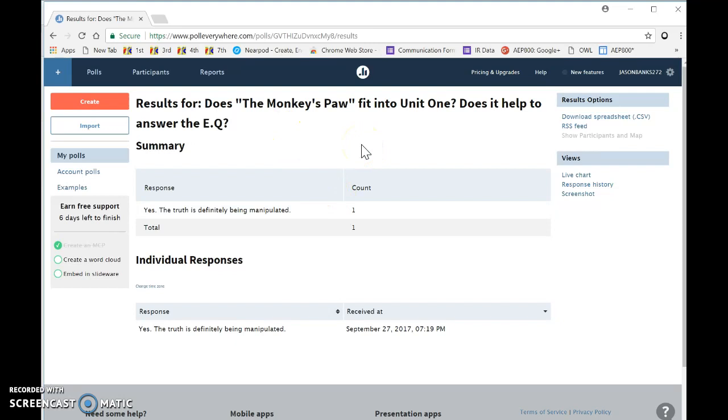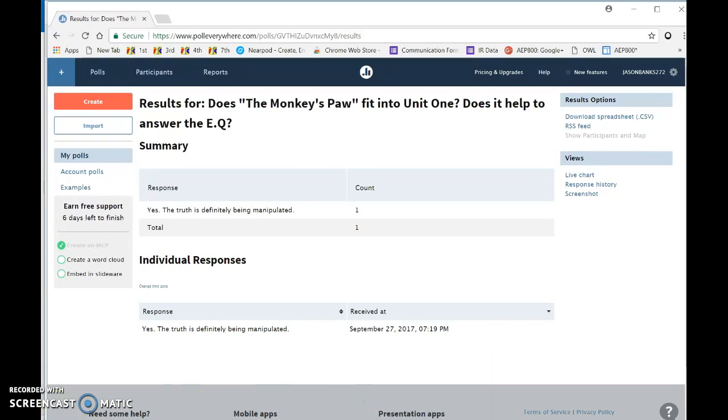So polleverywhere.com, I think, is going to be a pretty handy tool to use. I think it would be a great tool to use as like a starter. First thing that they come in, they see something, they just open up their computers, they click on the link, and they respond to that question, and it would take no time at all for me to get some data on what they think. Maybe it could be like a little bit of a pre-test. There's a lot of ways that we could use this, and I am super excited about figuring out how I am going to use it as well. So that is polleverywhere.com, and I am excited to use it.